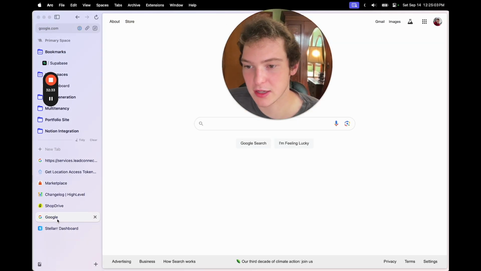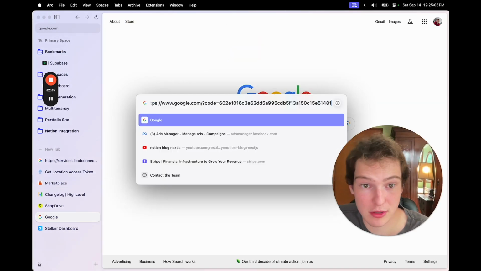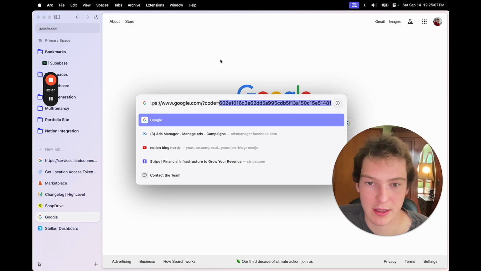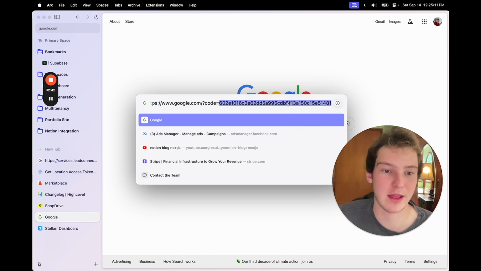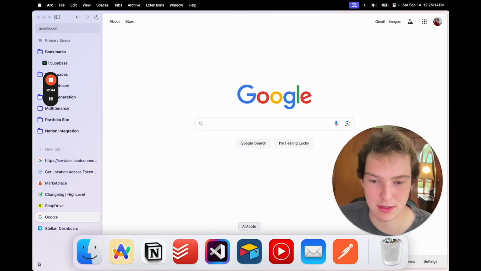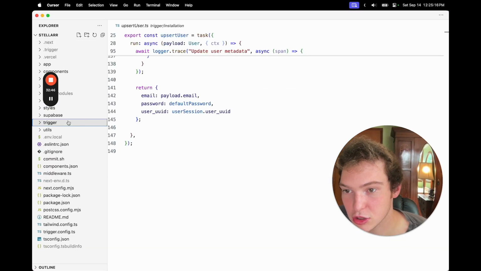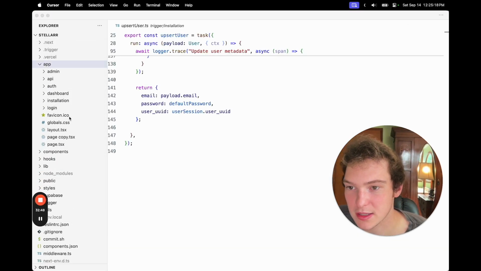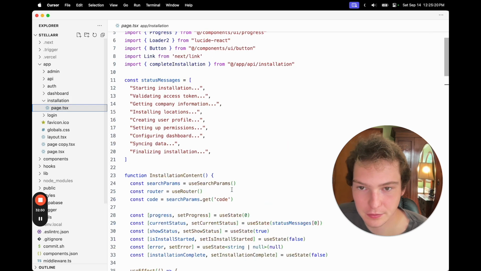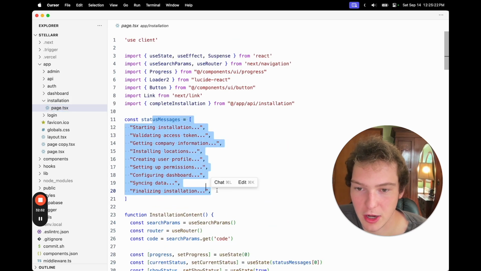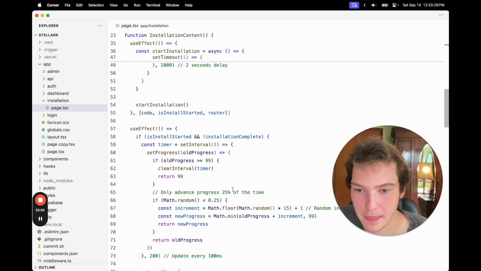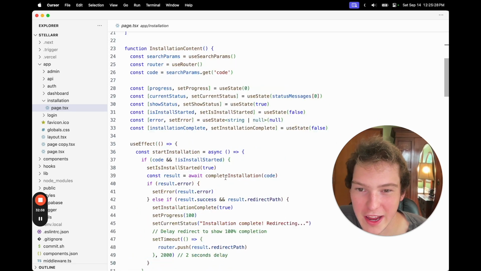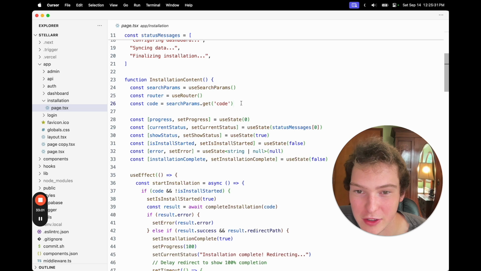Just so you know, the code that we used earlier is not going to work anymore. We're going to have to uninstall and reinstall the app if we want to test out that first step, getting access tokens. Let me show you what the installation page looks like. All these status messages are programmed in, but I also had AI write this page, so let's see if we can figure it out.